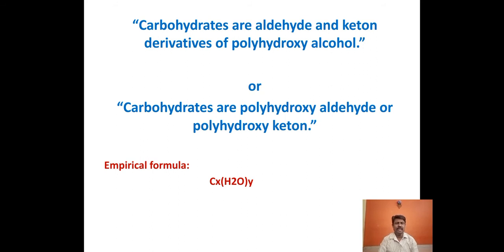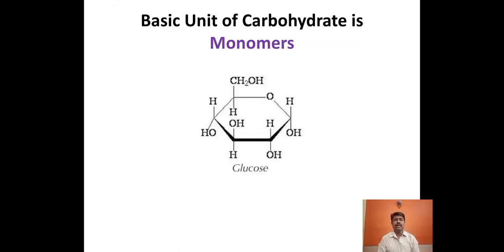If the oligosaccharide consists of 2 monomers, they are called disaccharides. If it consists of 3 monomers, they are called a trisaccharide. If 4, tetrasaccharide. If 5, a pentasaccharide. But if more than 10 monomers are linked with each other to form a long chain, then they are called polysaccharides. So see here, the basic unit of all types of carbohydrate is the monomer, called